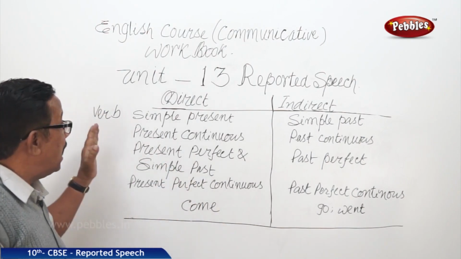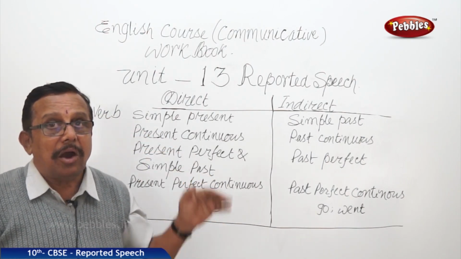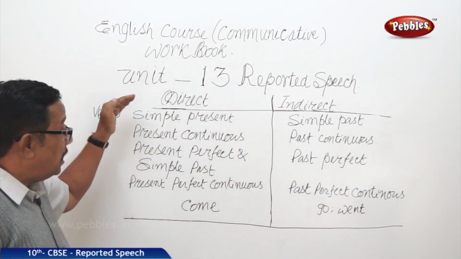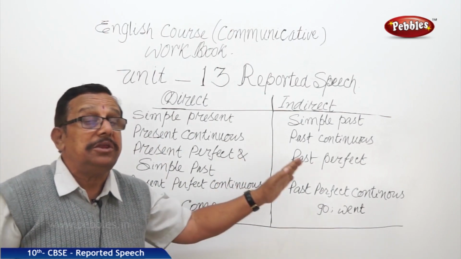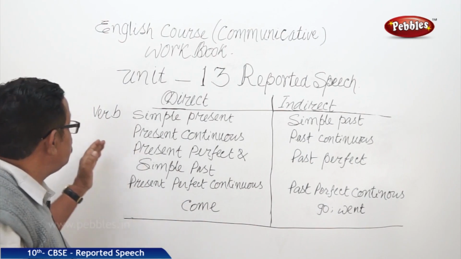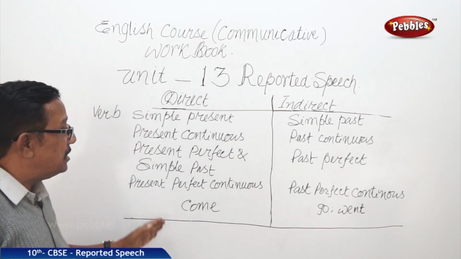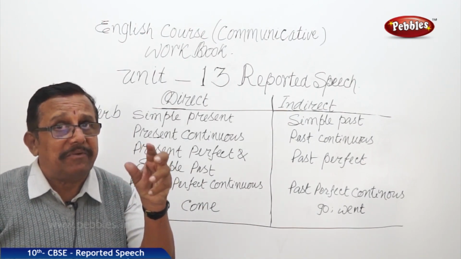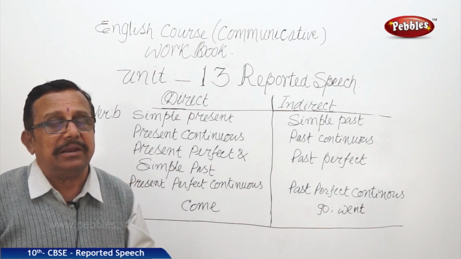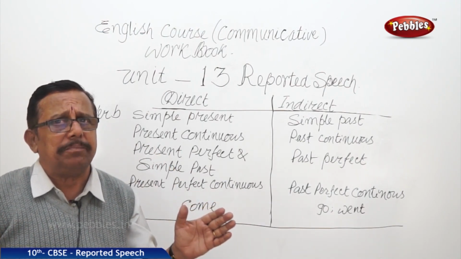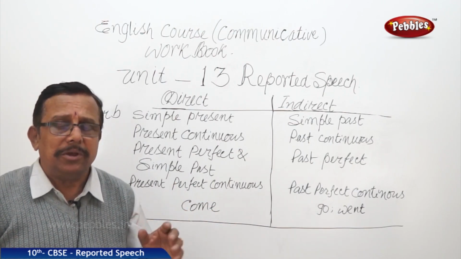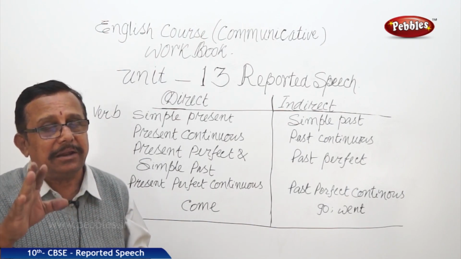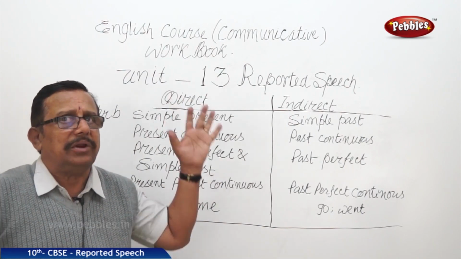Right? Now we have seen pronouns, how many pronouns there are and how they change. And also we have seen the adverbs of time, how they change. And now we are seeing verbs and what tense changes to what tense. Now a few more things are there in the verb category. If we learn that too, then we are fully equipped. Is that all to be fully equipped? No, we have to see certain sentences, how they react in direct to indirect. Then we are fully equipped.